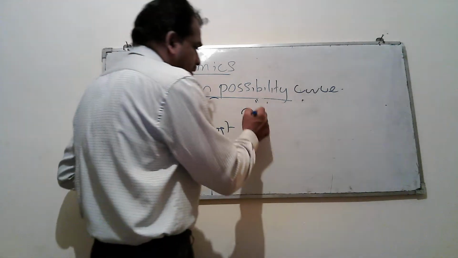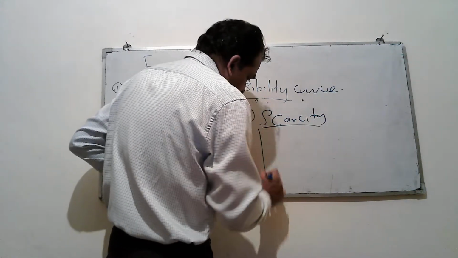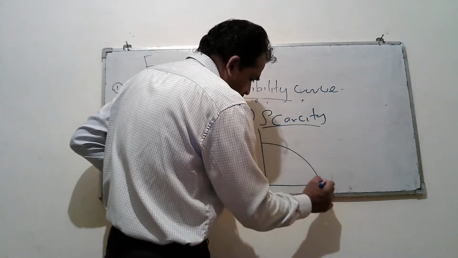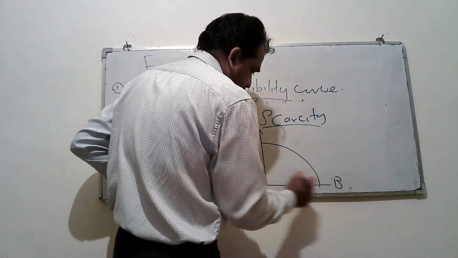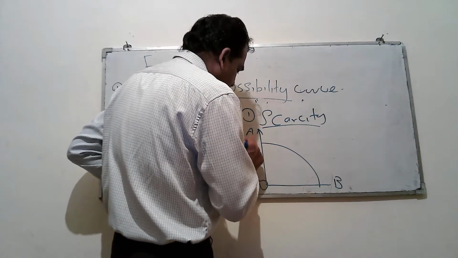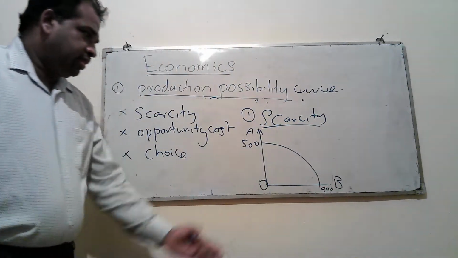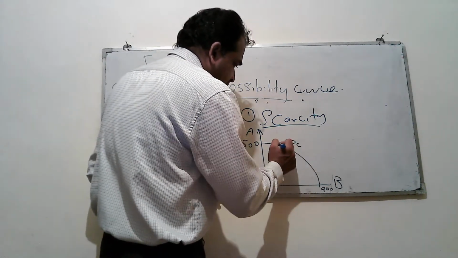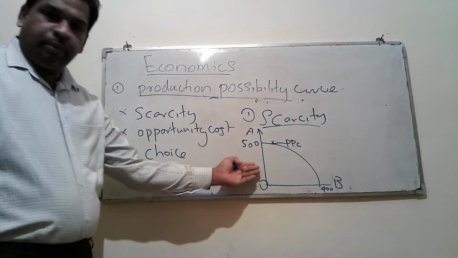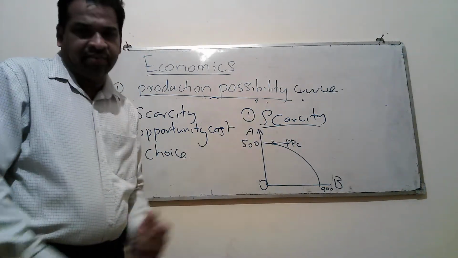Number one, scarcity. If you take this diagram, here we use product A and product B. This is 0. You assume 500 from A and 400 from B. This is a PPC diagram that we are going to use to explain the concept of scarcity.